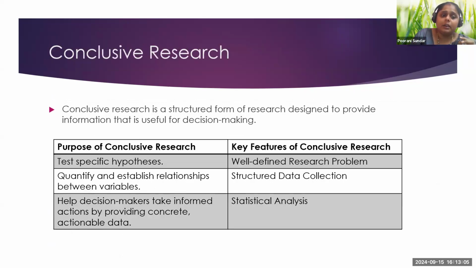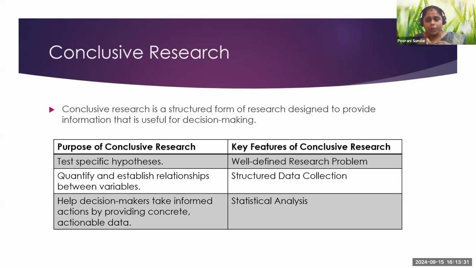In conclusive research, we were talking about descriptive research, causal research, cross-sectional and longitudinal. But we did not discuss the purpose of conclusive research, why conclusive research is taken. We did not discuss that in the last class. Usually, when you want to test a hypothesis, go for conclusive research.